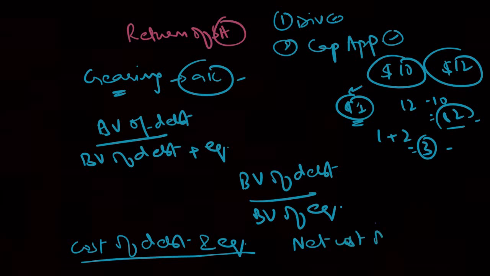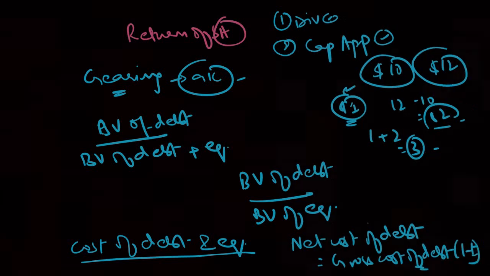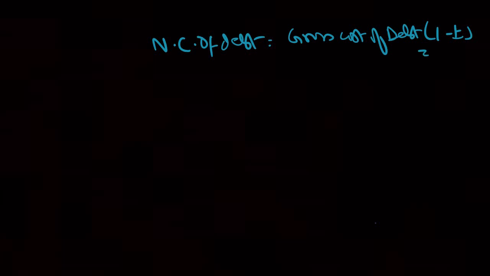Net cost of debt is simply gross cost of debt into 1 minus T, that is, net of tax. Interest payments on debt finance are tax deductible. They appear before the tax line on the income statement.